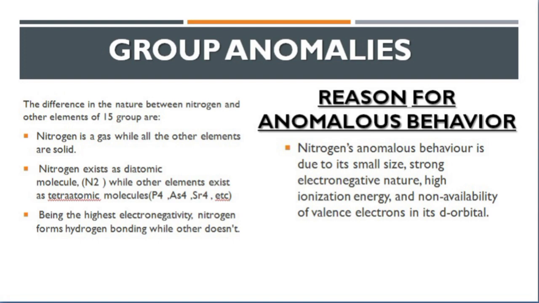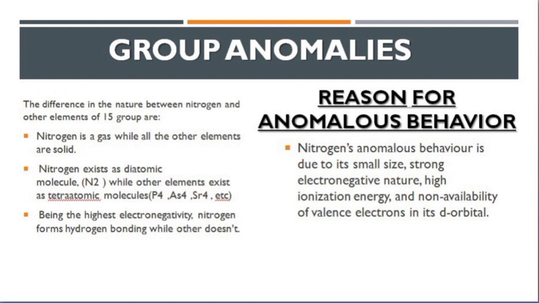The reason is that the forces of attraction in nitrogen are weak as compared to phosphorus, where forces of attraction are high and the particles are very close to each other. We know that when the particles are very close to each other in matter, it exists in the solid state. That is the reason nitrogen exists in the gaseous state, and phosphorus exists in the solid state.